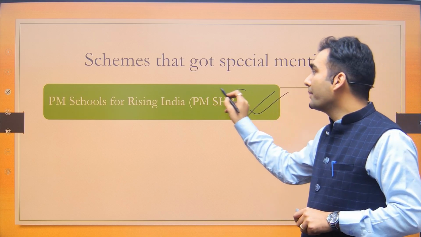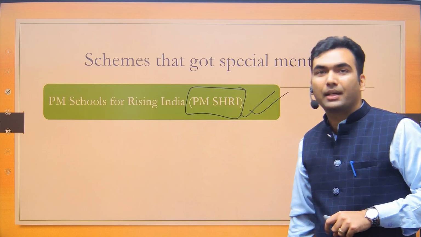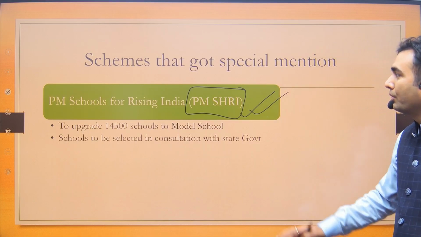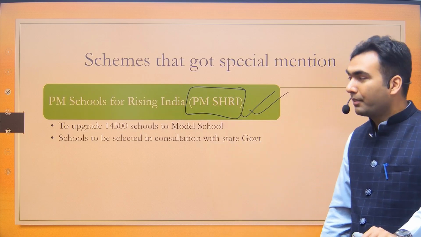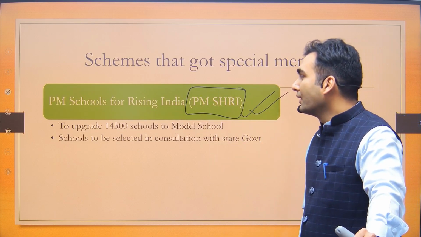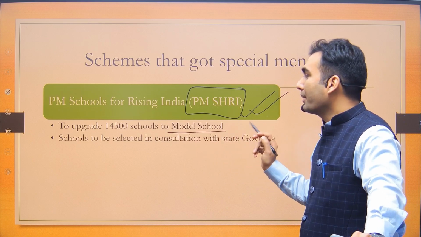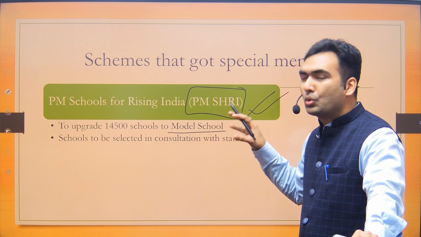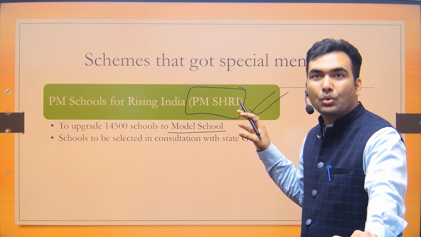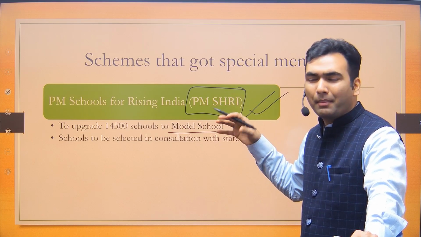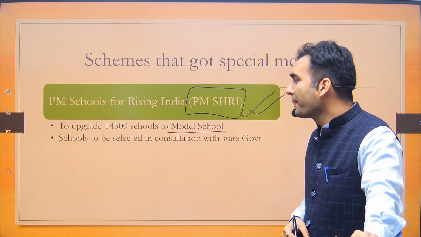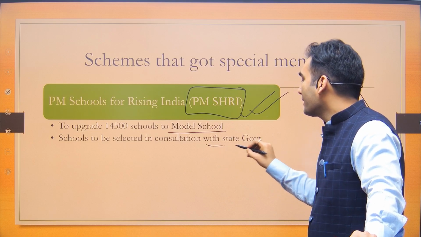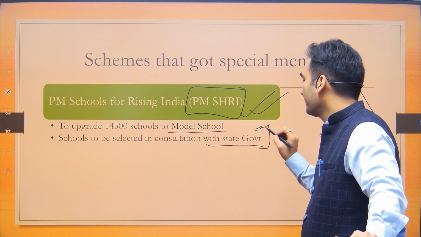From PM Shri you will not know what this scheme is for. But if you simply read the full form, PM Schools for Rising India, it gives an idea that probably some model schools are being created. So in every block, a maximum of 2 model schools would be created. And these model schools would be finalized in consultation with the state government.